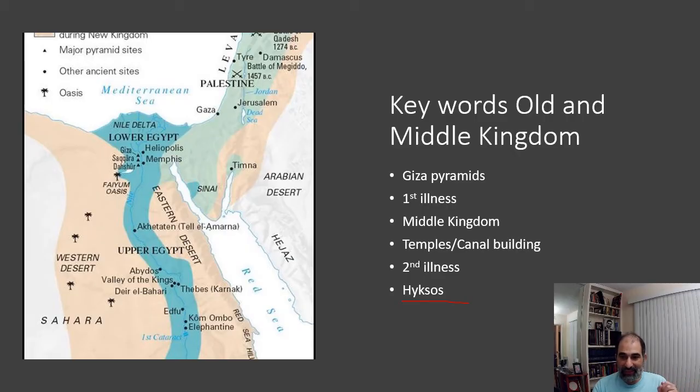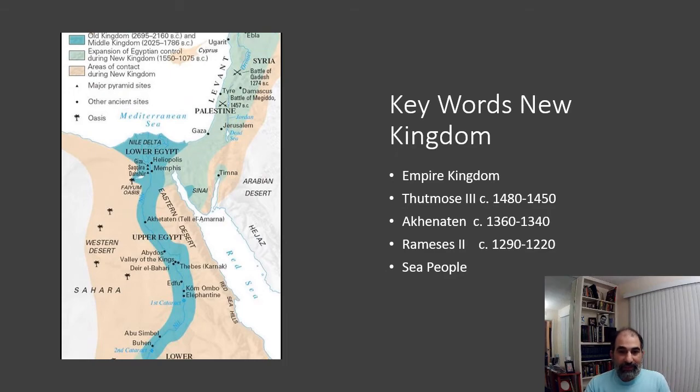So let's go to our next slide here. On this slide, we see the Empire Kingdom and the key words. And as you see, the map looks the same, right? But I'm going to explain this now. What we've been looking at on this map is this area that's more the dark green color, I guess you could say. That's Egypt that I just circled. That's Egypt, Old Kingdom, Middle Kingdom, right? Taking us to about the 1800 BC, 1700 BC time period.